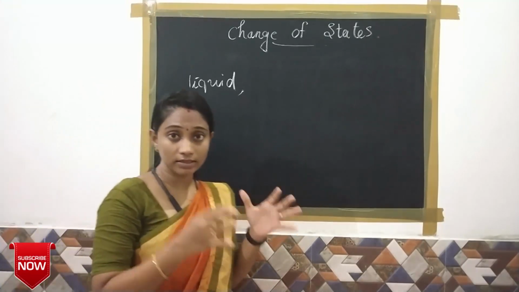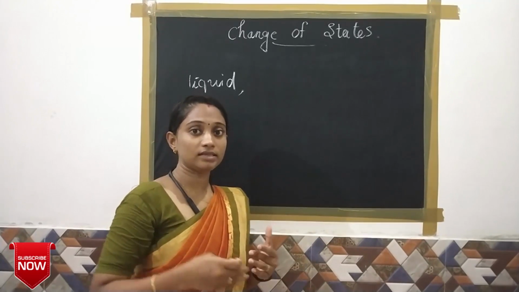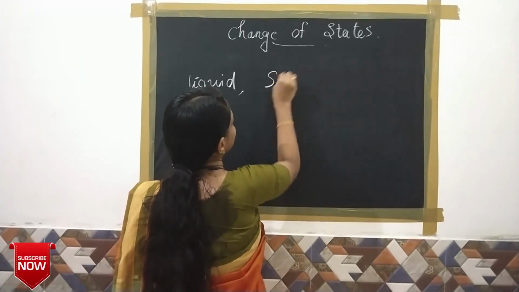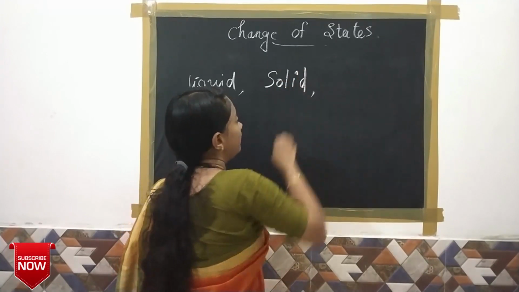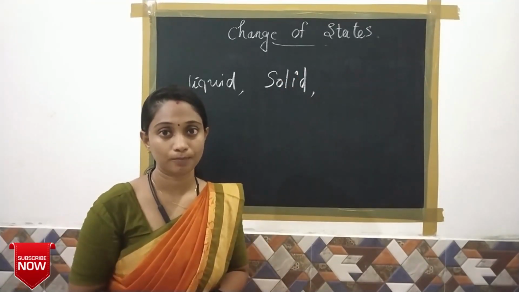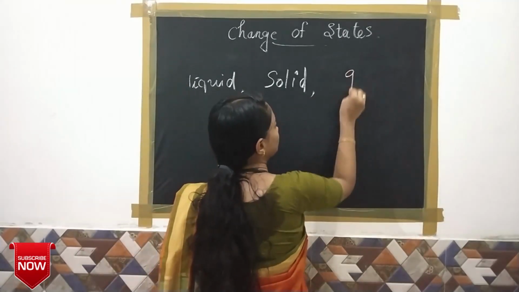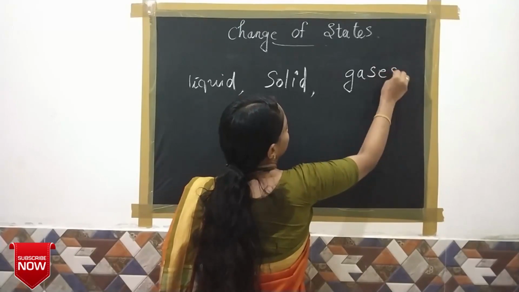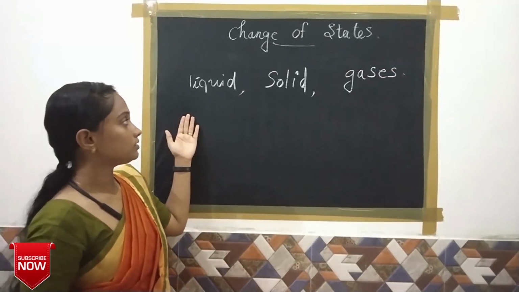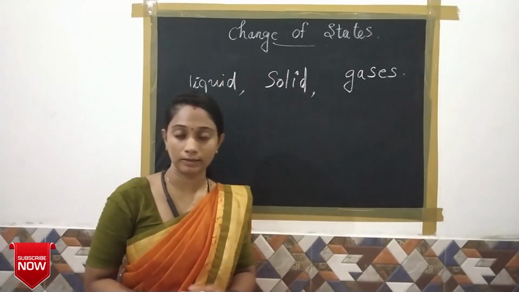If we lower the temperature below 0 degrees Celsius, this water is converted into ice, that means a solid form. And if you heat the water above 100 degrees Celsius, this water is converted into water vapor, that is, gaseous form. So matter can change from one physical state to another physical state. It is named as a change of state.